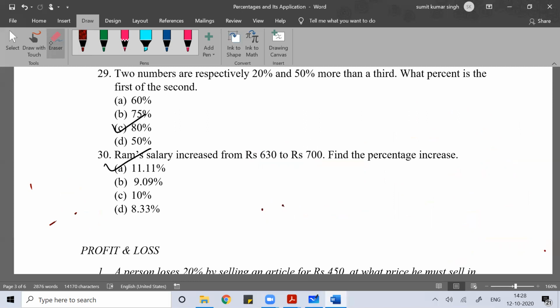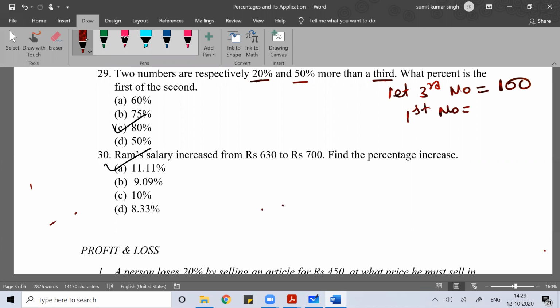Anyone, any doubt? Now if you see this question: the two numbers are respectively 20% and 50% more than the third. Then what percentage is the first of the second? So two numbers are respectively 20% and 50% more than the third, and they ask what percentage is the first of the second. You can write, let the third number be 100.